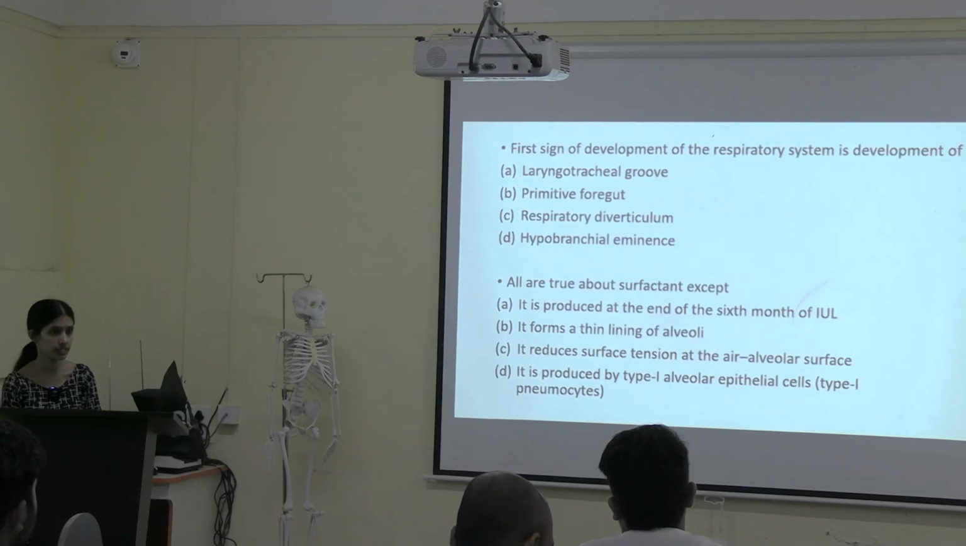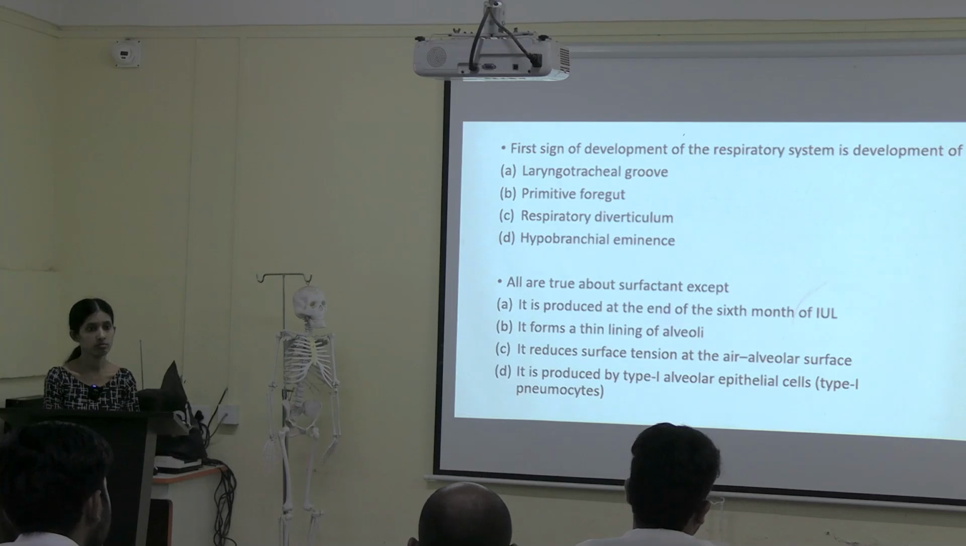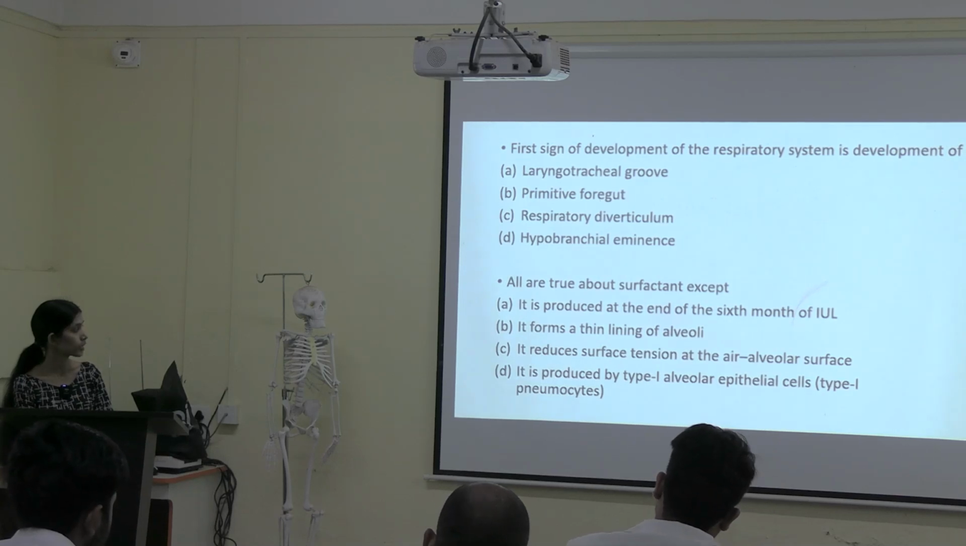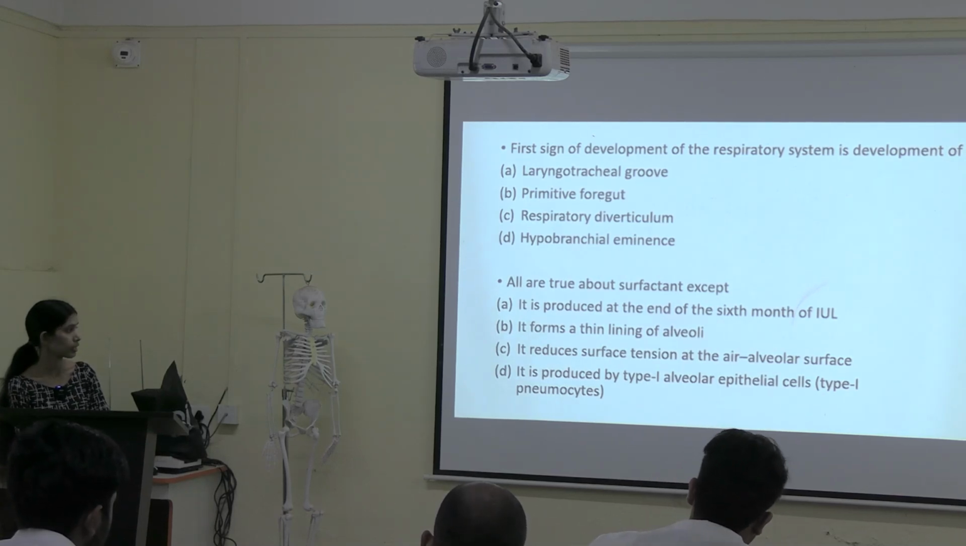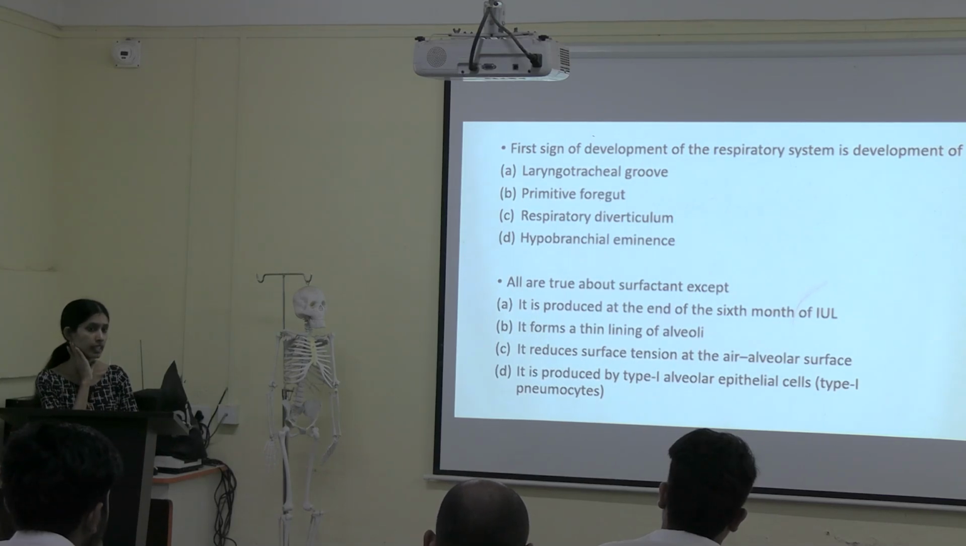Any other answers other than C? Where you can see the development of respiratory diverticulum? D. All are true about surfactant except it is produced by type 1 alveolar epithelial cells, that is type 1 pneumocytes. Okay. Any particular reason behind choosing that? Okay. Surfactants are produced by type 2, not type 1. Okay, fine. Any other answers?